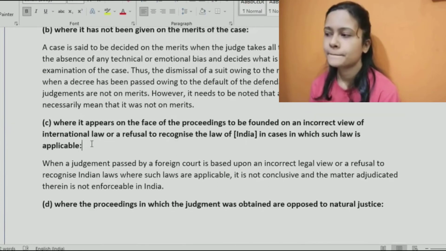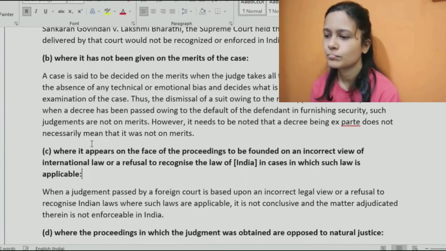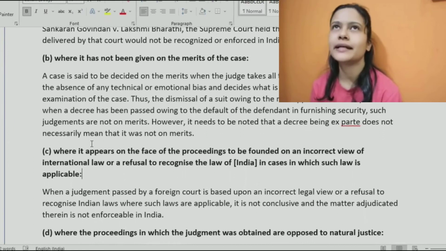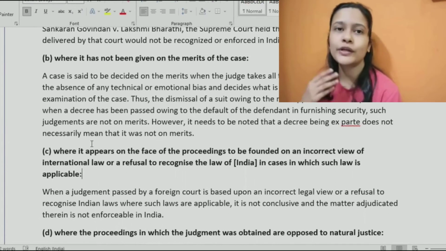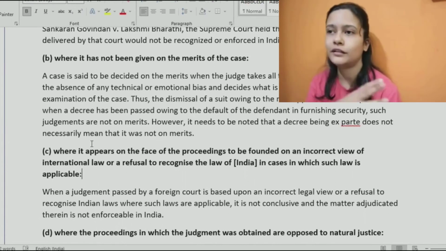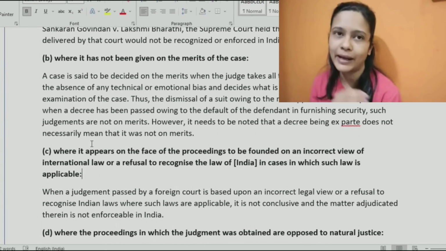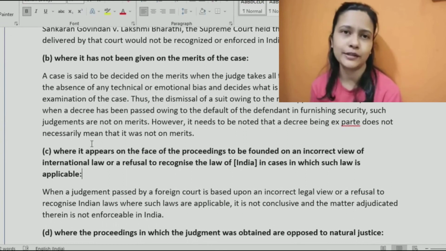One doubt: what is the prerequisite if I need to approach for a foreign judgment? Should one be a resident outside India? Yes, you can be a resident outside India. Sometimes, due to business transactions, most companies have foreign clients and enter into contracts with them. It's not that the company itself is moving there or has a head office or branch office there. It's just a service that they are providing to a foreign client.